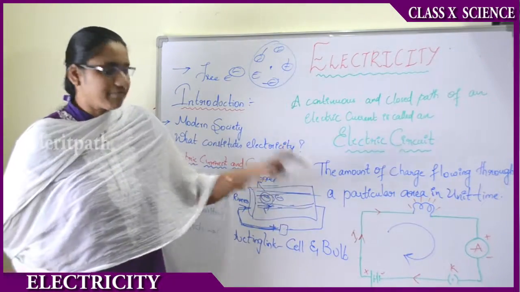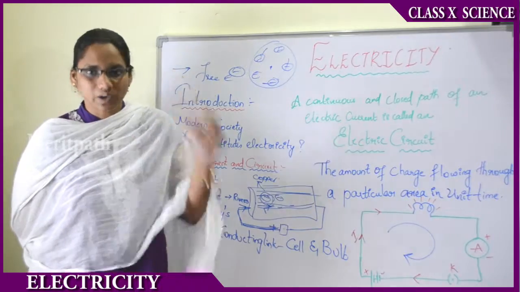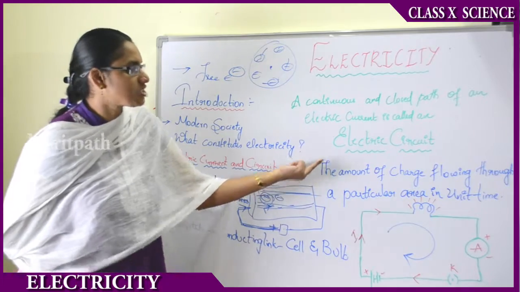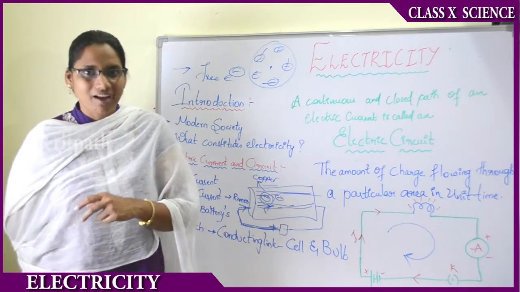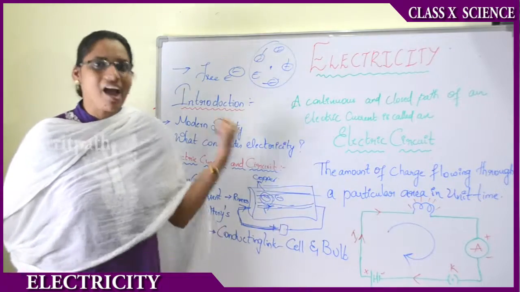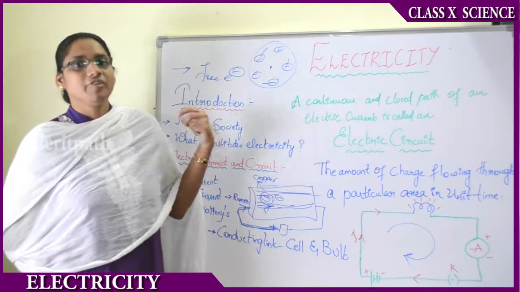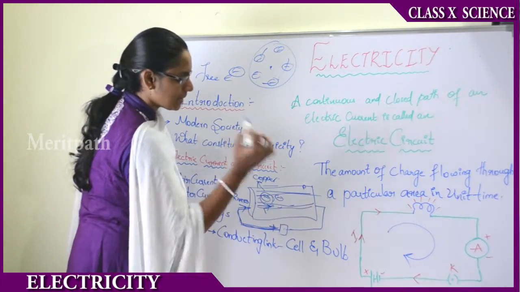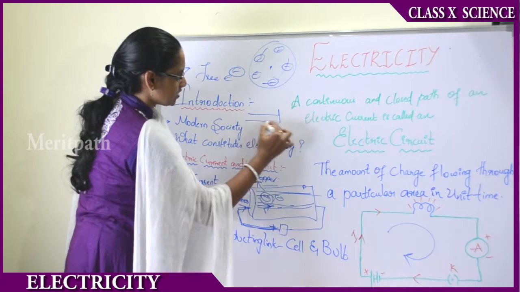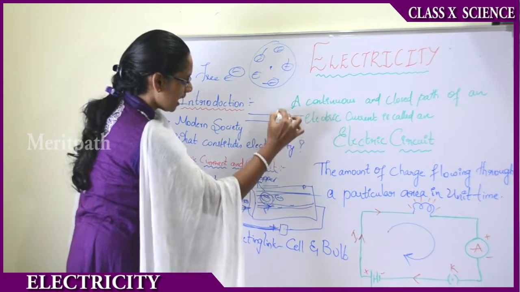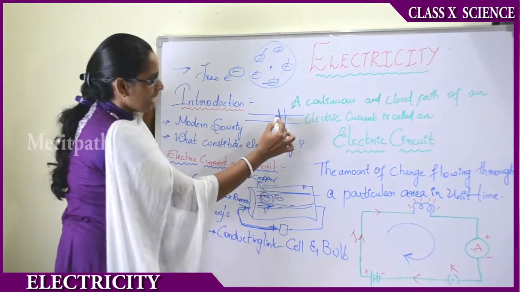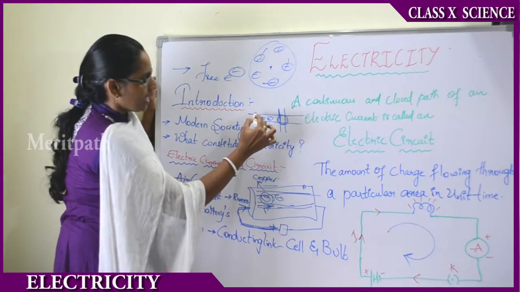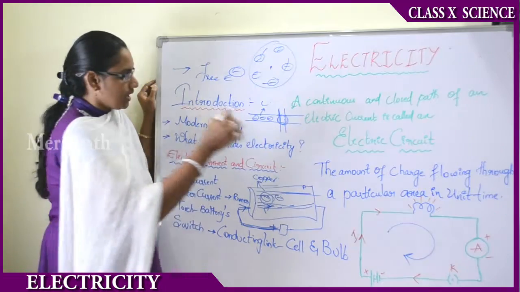Okay. Now if it is an open circuit, it means it is not closed and therefore no current will be generated. Now here see the amount of charge flowing through a particular area. That means how we will be calculating the amount of current. For example, let us take this point, assume this is a conductor, a copper wire, and assume these are electrons.